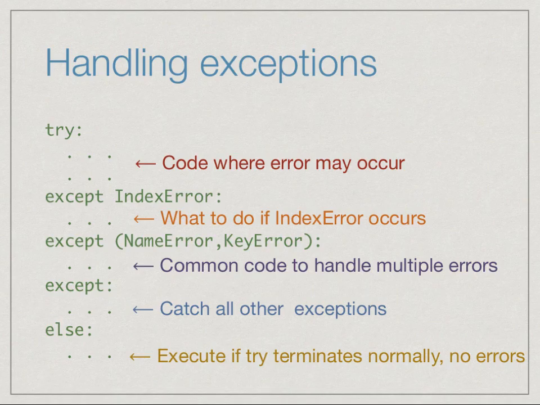So this is the overall structure of how we handle exceptions. We put the code that we want inside a try block. Then we have a sequence of except blocks which catch different types of exceptions. We can catch more than one type of exception by putting a sequence, a tuple, of exceptions. We can have a default except with no name associated with it to catch all other exceptions which are not handled. And finally, we have an else which will execute if the try terminates normally.